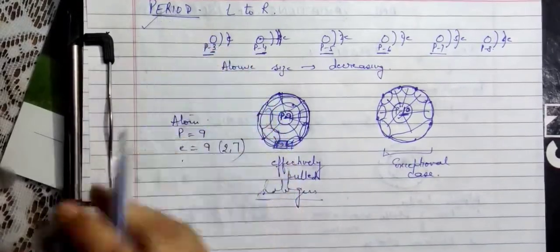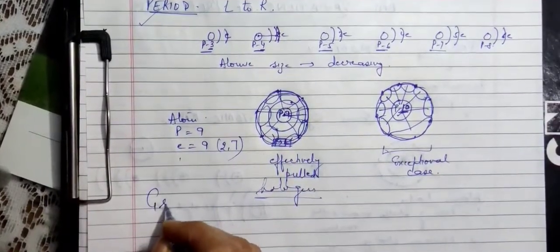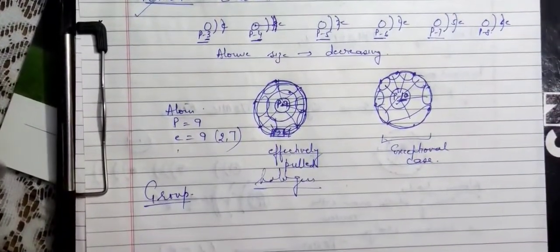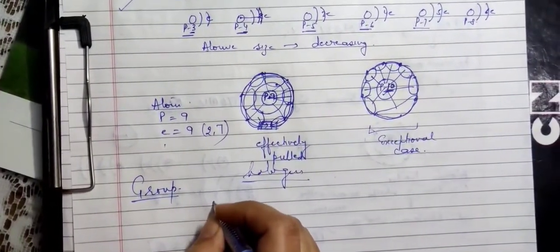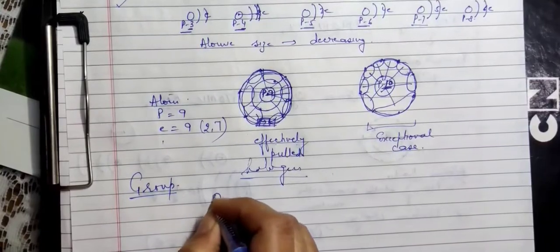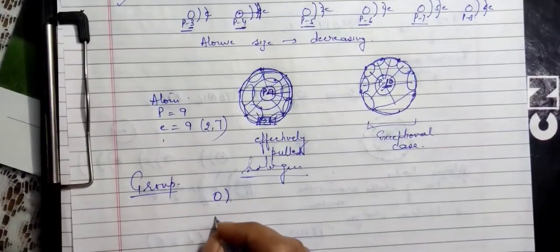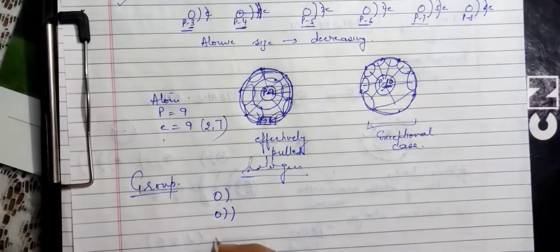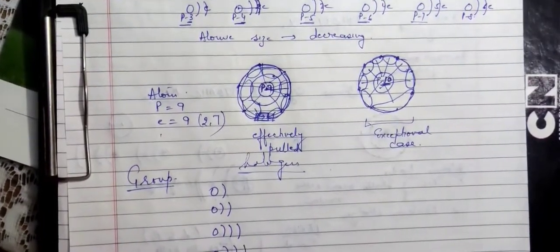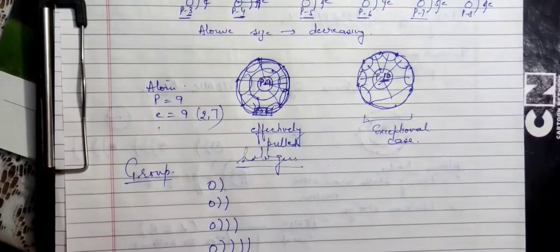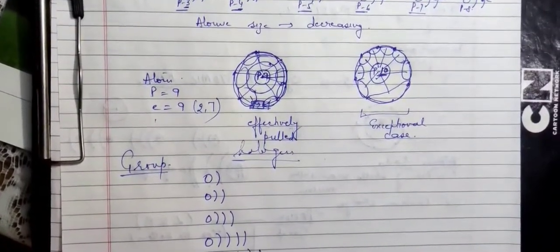This was regarding the period. Now talking about a group. In a group, the number of shells keeps on increasing, if you remember. So in the first group, we will have a nucleus and one shell around it. Then we will have 2 shells around it, 3 shells, 4 shells, 5 and so on.